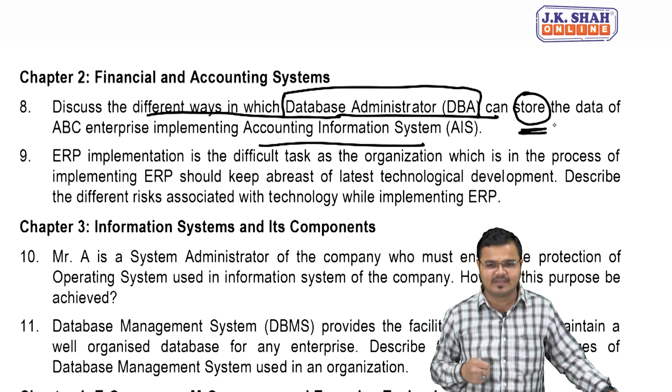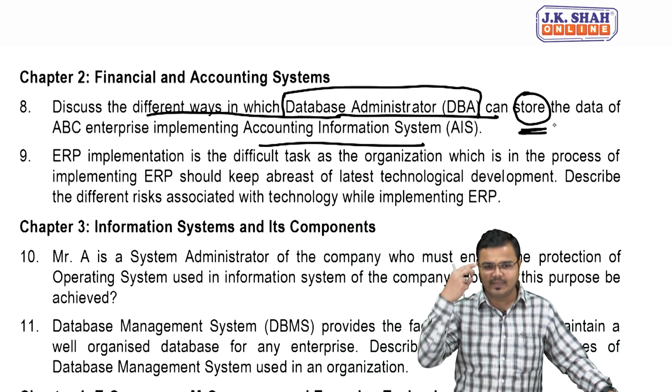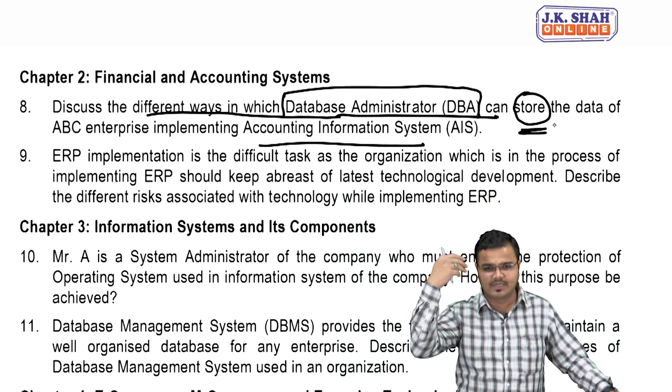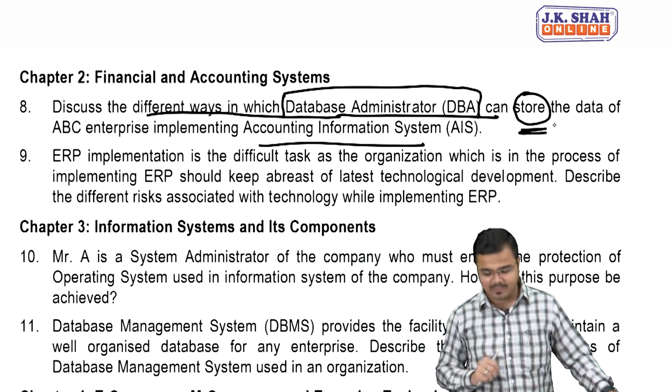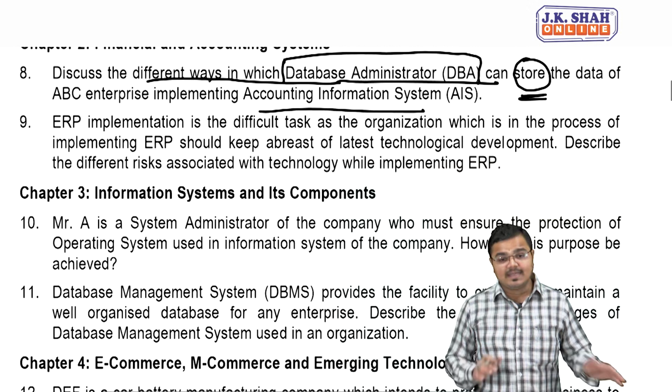One more time to repeat in a very quick manner, people. Number 1, accounting. Number 2, inventory. Number 3, statutory. Number 4, payroll related data. Very clear to you people? Okay. Now let's see the next question.